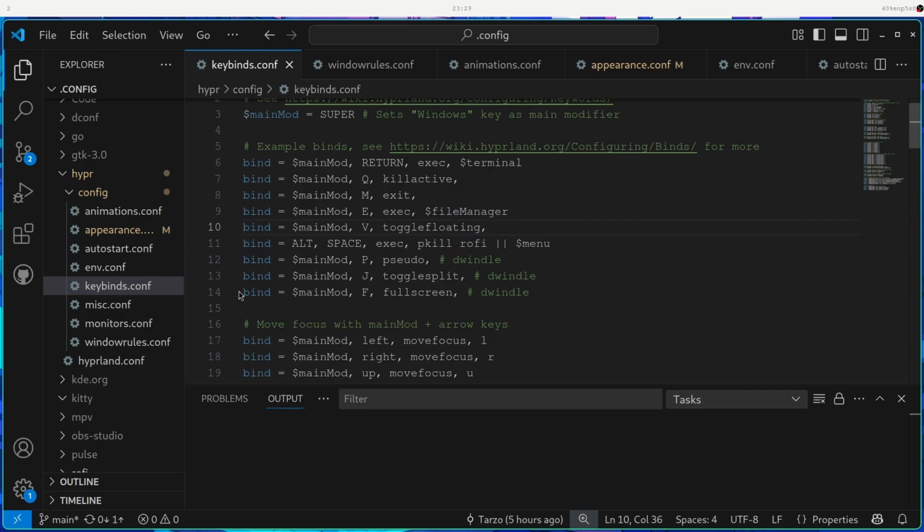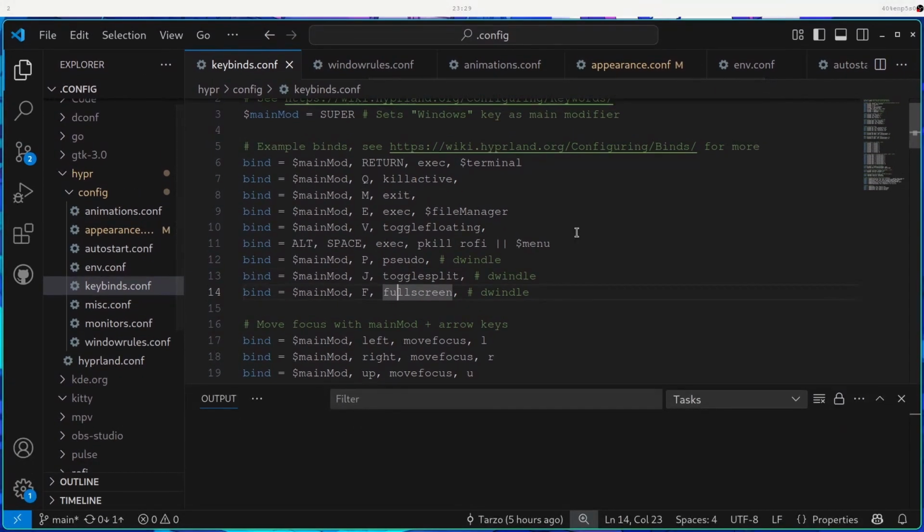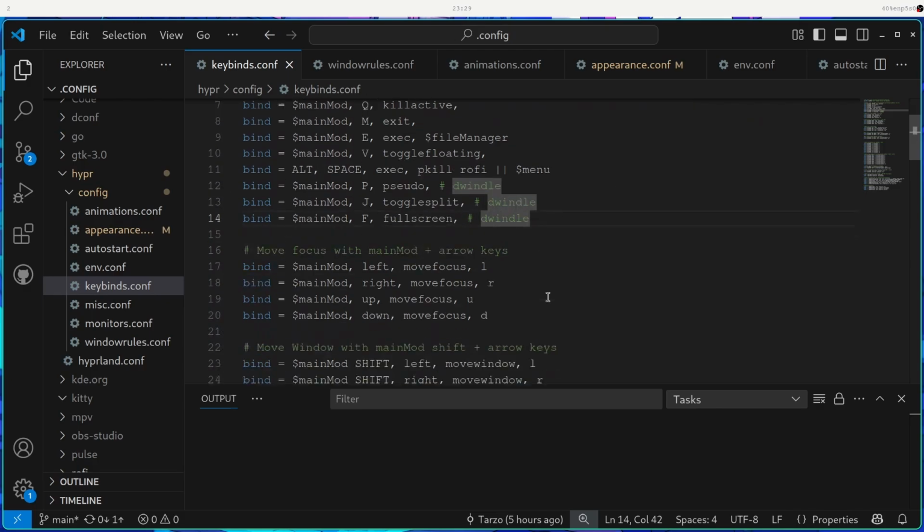And I think, oh yeah, this is something that I added. I think you guys should also, if you're writing your own system, make sure that it really helps out a ton. This basically does Windows F, which just makes the app full screen. So if I do Windows F, I can see it just makes the app full screen. And by default, that is not enabled, so that can be a hassle.